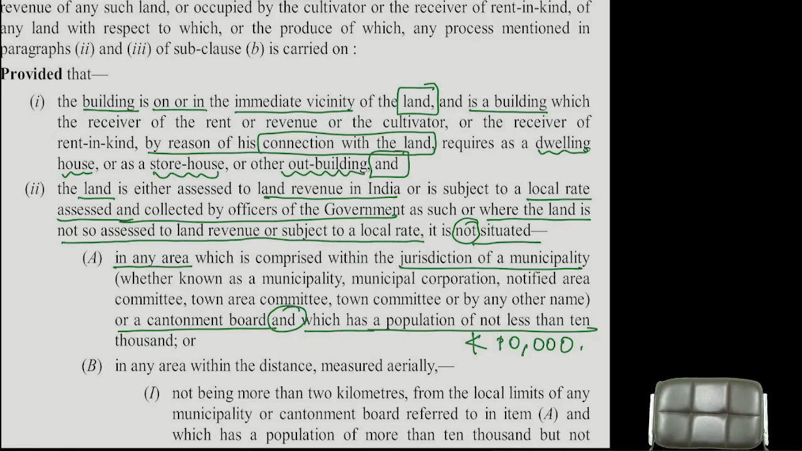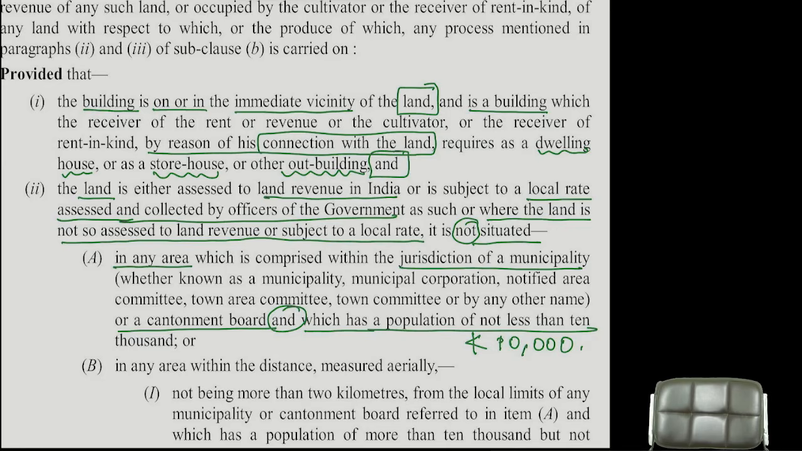It should be far away or in the immediate vicinity. It should have some connection with the agricultural land. Listening? So it should be in the immediate vicinity, it should have some connection with the agricultural land, and it should really also be used as a dwelling house or as a storehouse of those products. Understood?